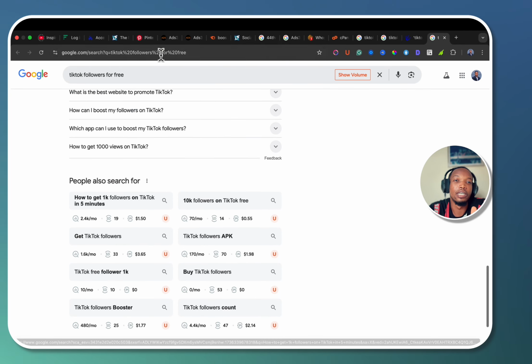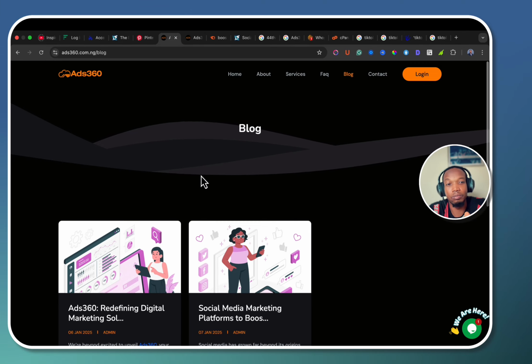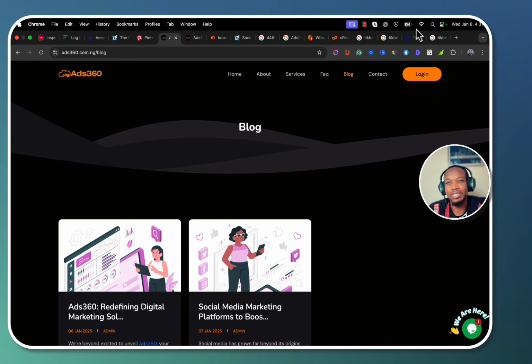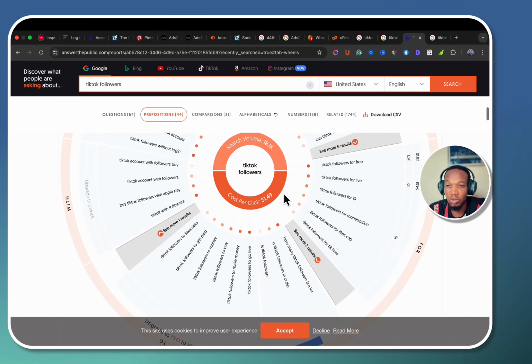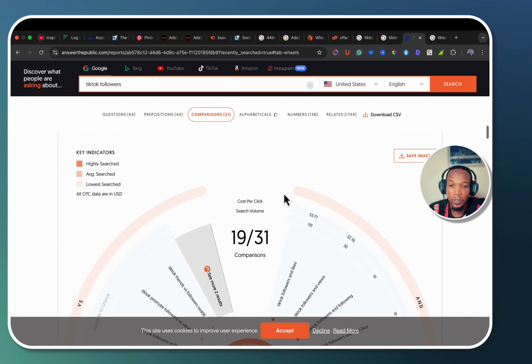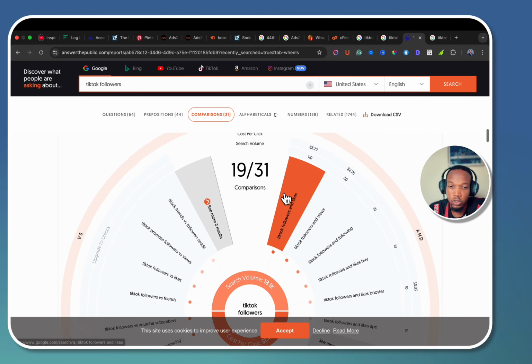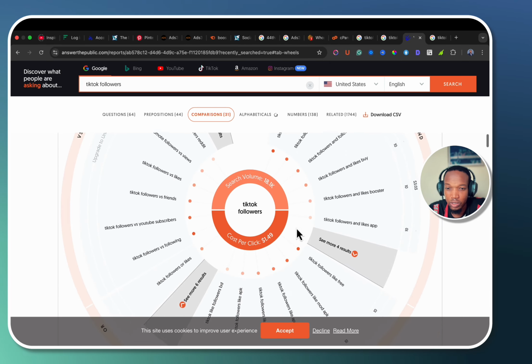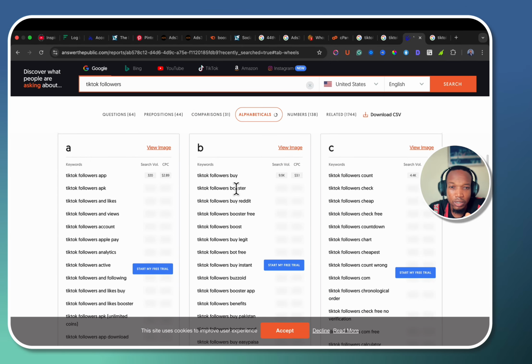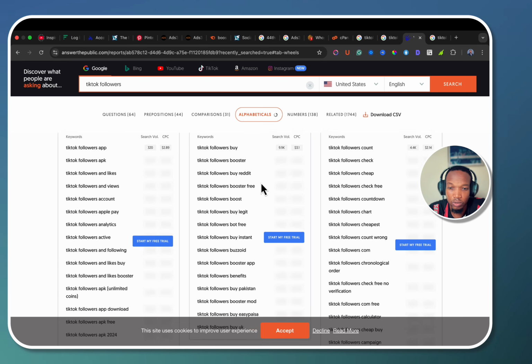This is where I'll start giving them the process on how to actually get TikTok followers with my system. So basically that's how I do my SEO keyword process for this particular system. I'm just going to look at what is trending, look at what people are searching for. You guys are saying TikTok followers buy. So this is another keyword. People are looking to buy TikTok followers.